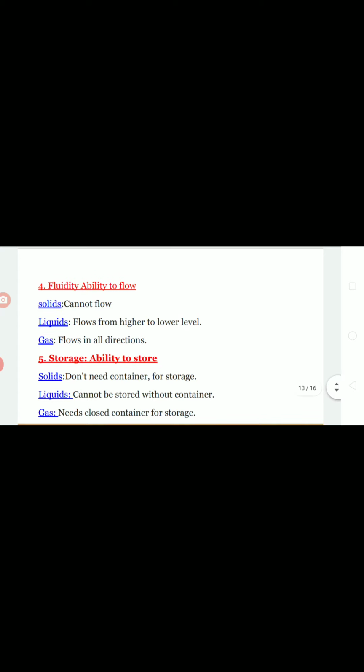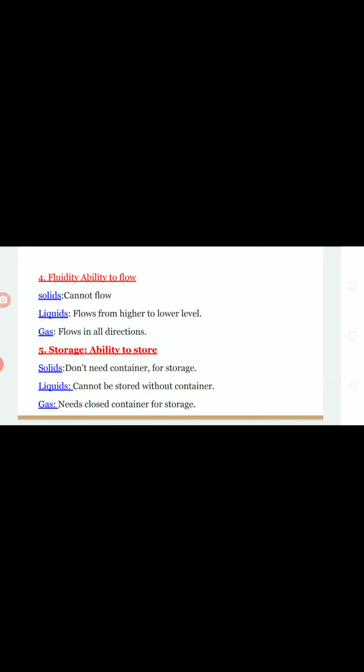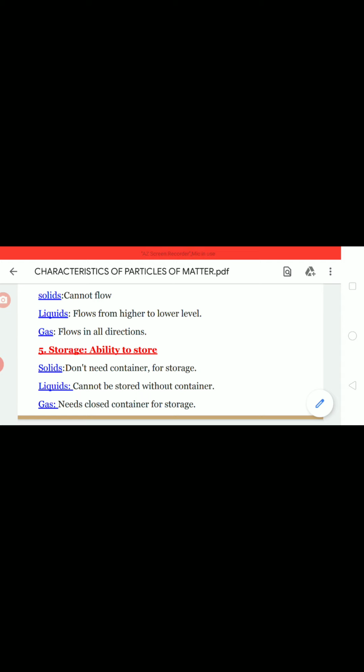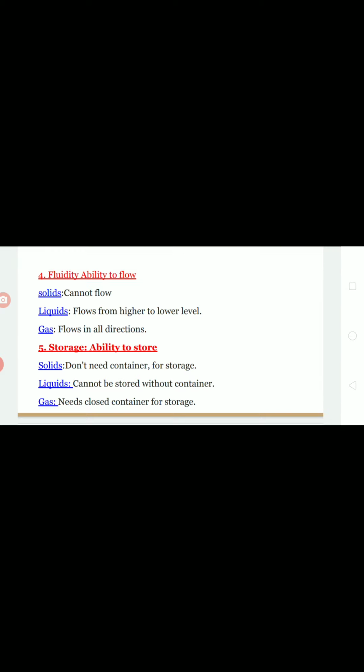Let us take an example for this. Take incense sticks or dhoop sticks, stand near one corner of the room. When you light it, the aroma of the incense sticks spreads in all directions. It is like a gas. Incense sticks burning means it releases gas. This gas flows in all directions. How can we tell that? When you're standing at one corner of the room, the person who is in the second room can smell the aroma of the incense sticks.